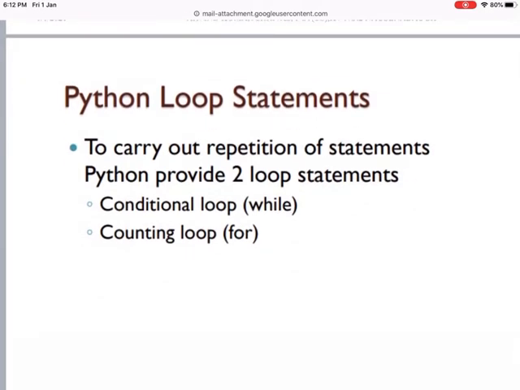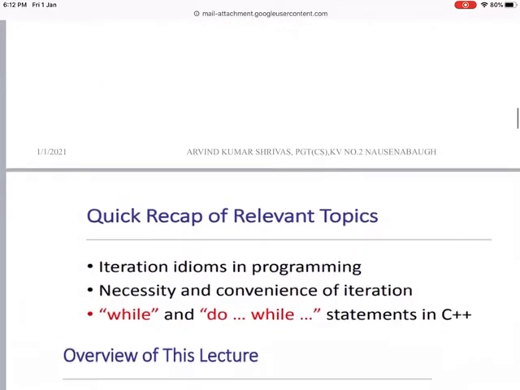To carry out the repetition of statements, programming languages provide two different types of loop statements. One is the while loop and another is the for loop. While loop is the conditional loop and the for loop is the counting loop. That means it is known how many times it will perform the task.